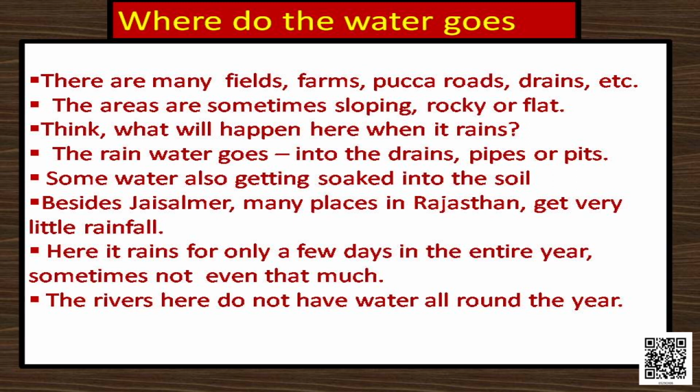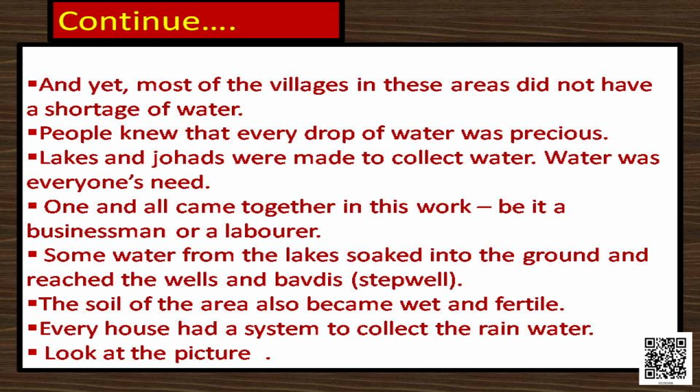Sometimes not even that much. The rivers here do not have water all round the year. We know that our northern rivers are perennial rivers. We are getting water throughout the year in those perennial rivers, northern rivers I mean to say, because of the Gangotri glacier. The rivers near Rajasthan don't have water throughout the year.